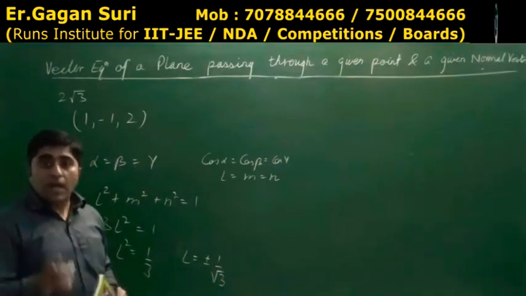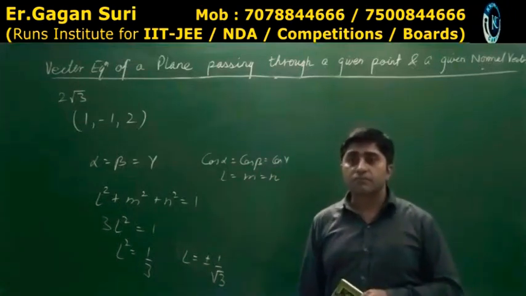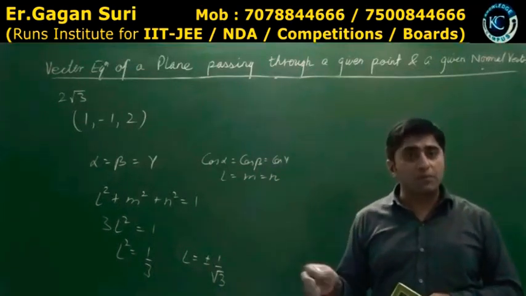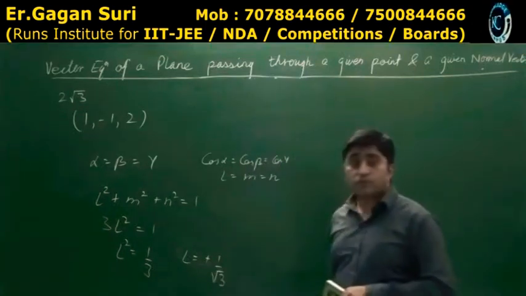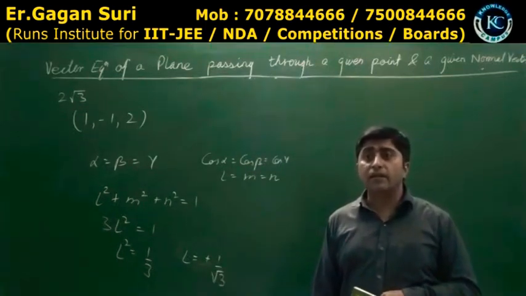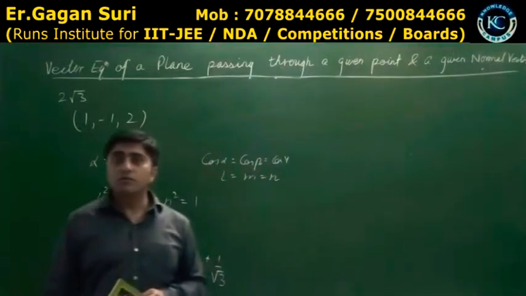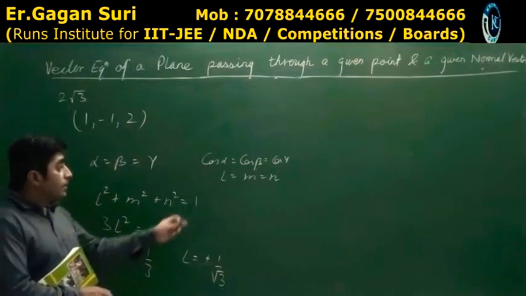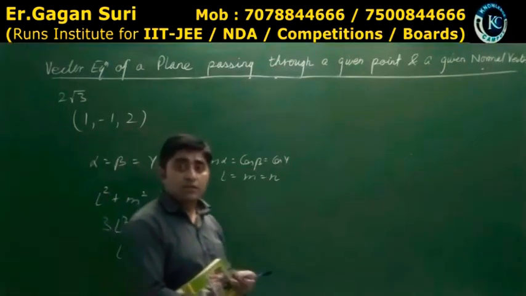Why? Again it is given in the question alpha is acute. See, acute होगा तो cos alpha will be positive. Understood? Hence I'll reject this value. Understood or not? So I get the direction cosines.